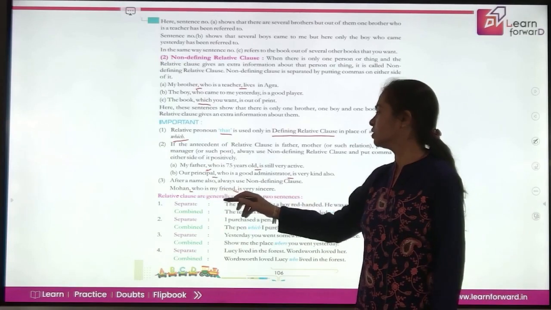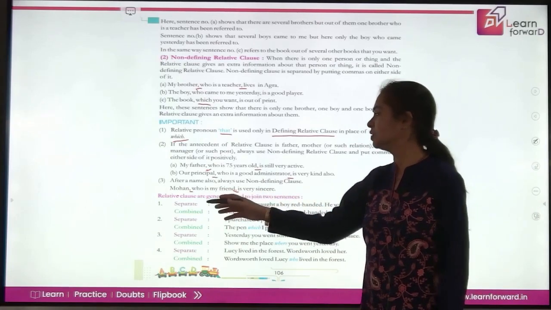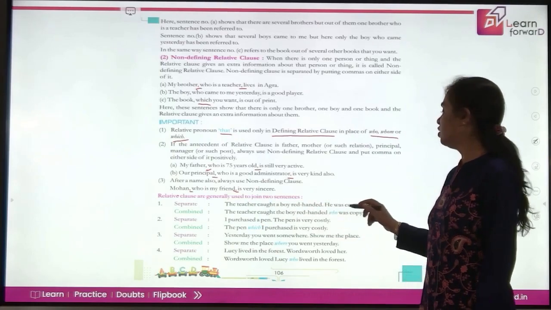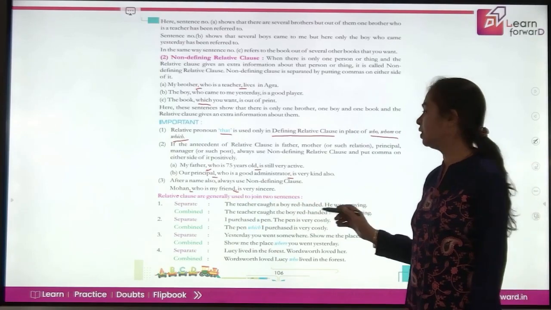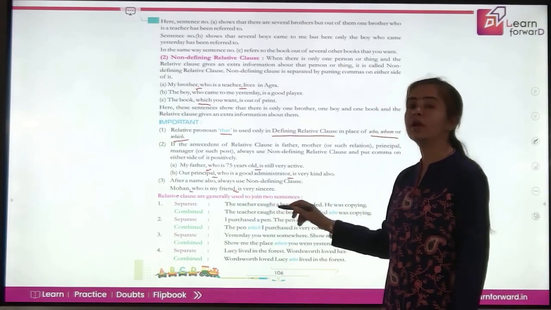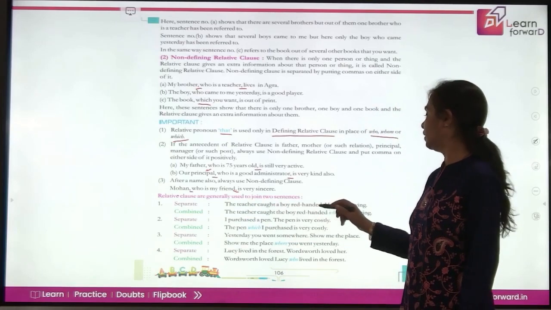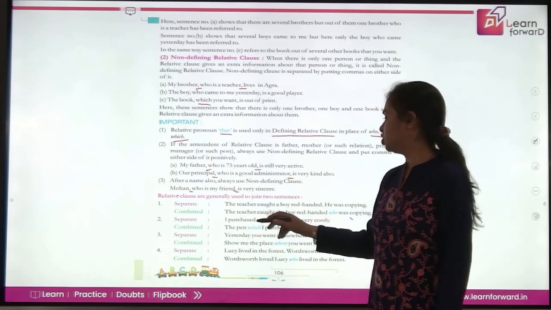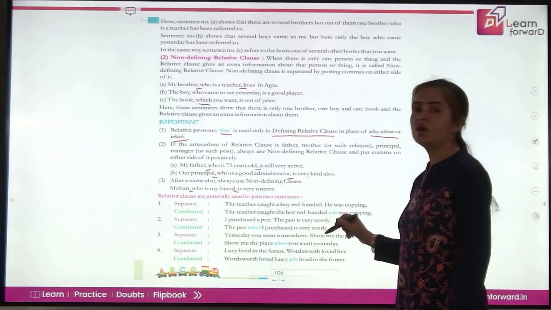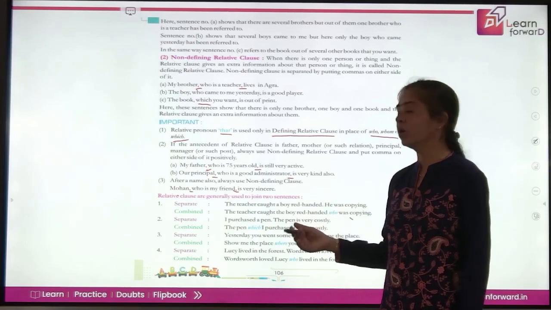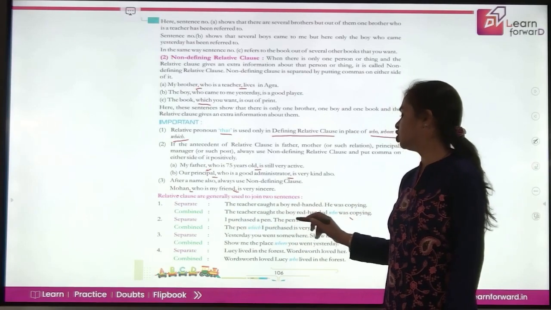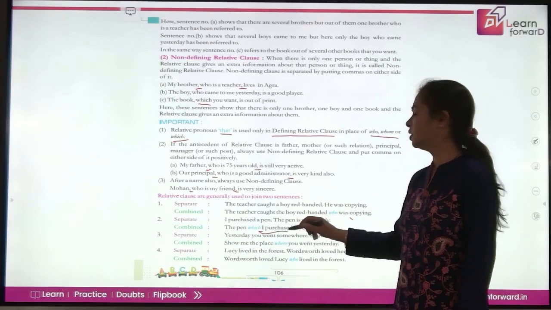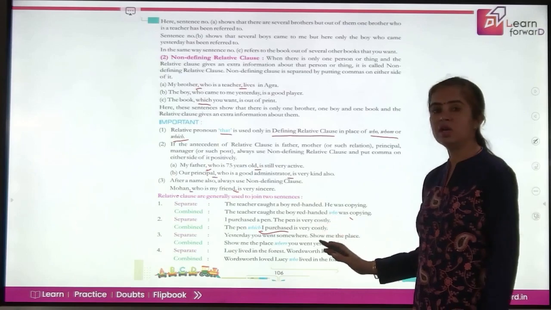Now, relative clauses are generally used to join two sentences. If the two sentences are, the teacher caught a boy red-handed, he was copying, when you join them, what will you say? The teacher caught a boy red-handed who was copying. I purchased a pen. The pen is very costly. So which pen are you talking about? The pen which I purchased. So the pen which I purchased, this is defining it, is very costly.